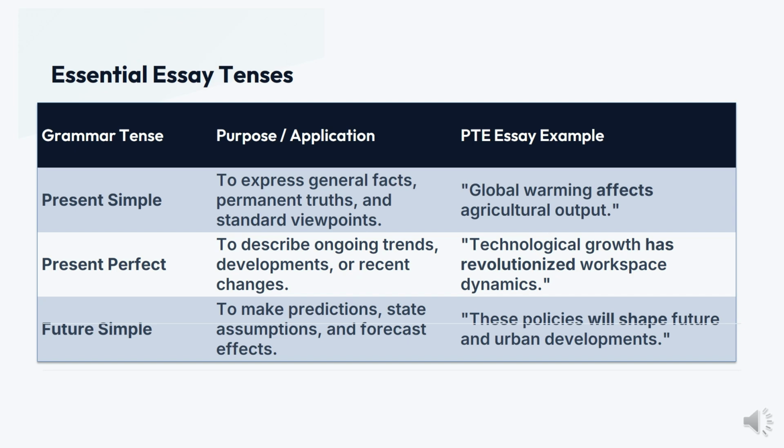Technological growth has revolutionized workspace dynamics. The future simple tense makes predictions, states assumptions, and forecasts effects. These policies will shape future urban developments. These are essential to know for essay writing.